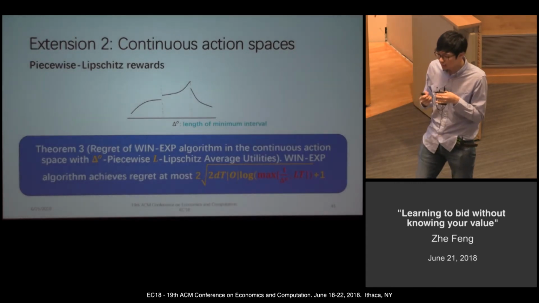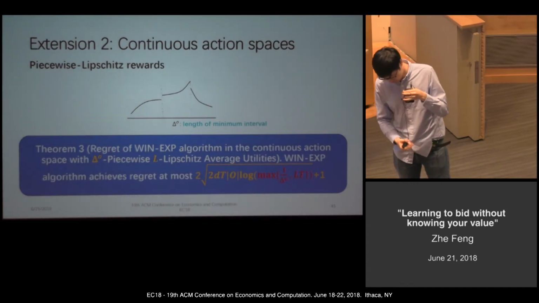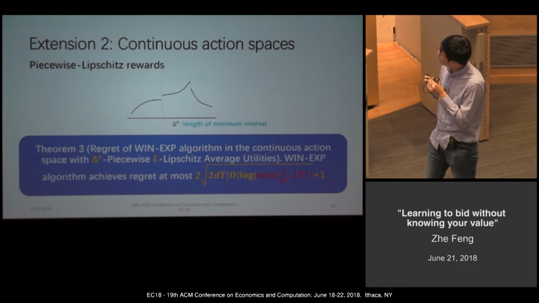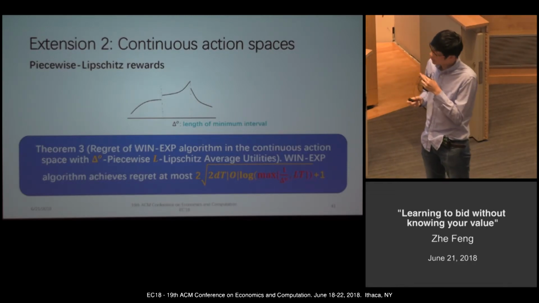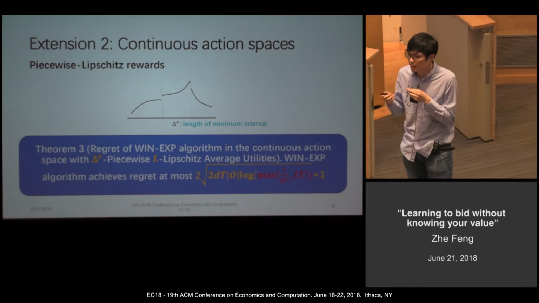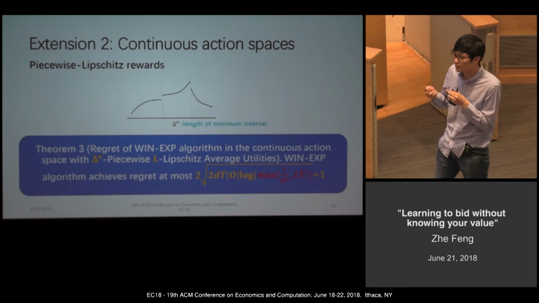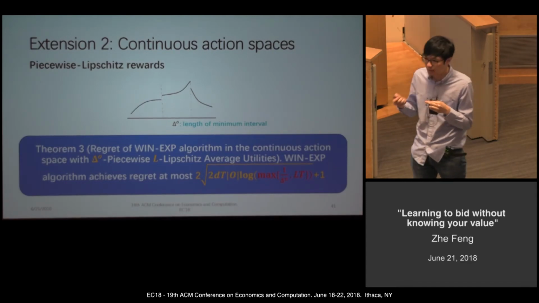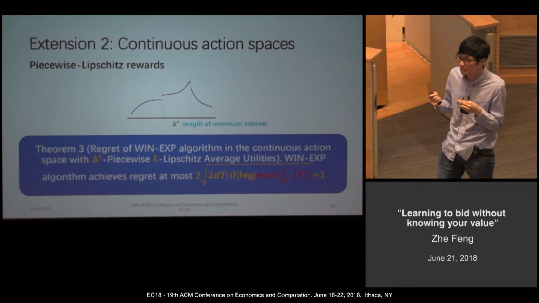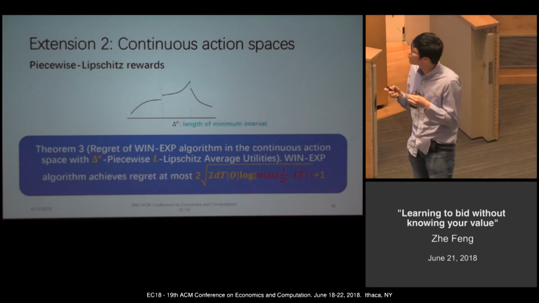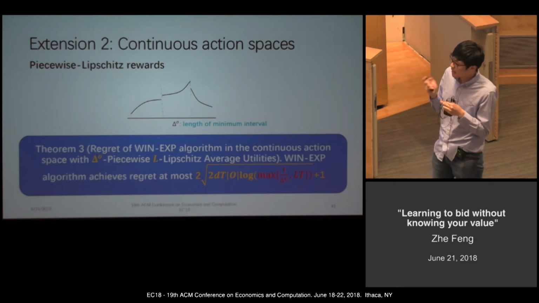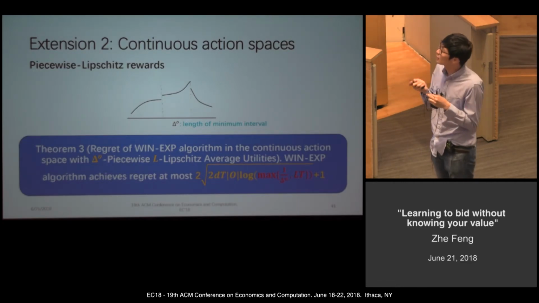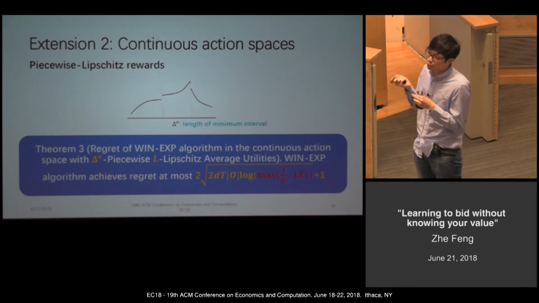Okay, so currently we only talk about the case where the bidder submits a bid from a finite set, or the discrete bidding space. But actually, the bidder can also submit their bid from a continuous action space. So imagine a continuous interval. Now we generalize our setting to handle the continuous action space with a piecewise Lipschitz rewards setting.